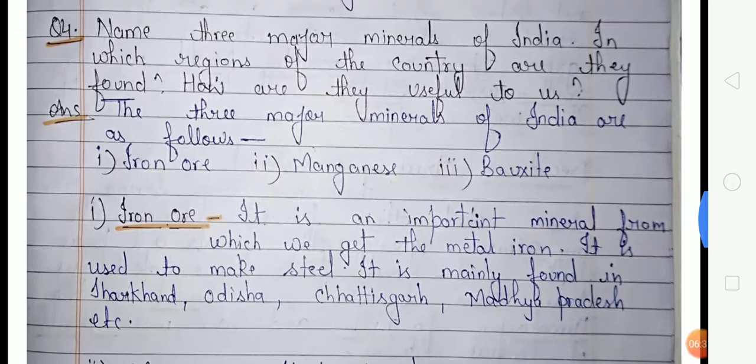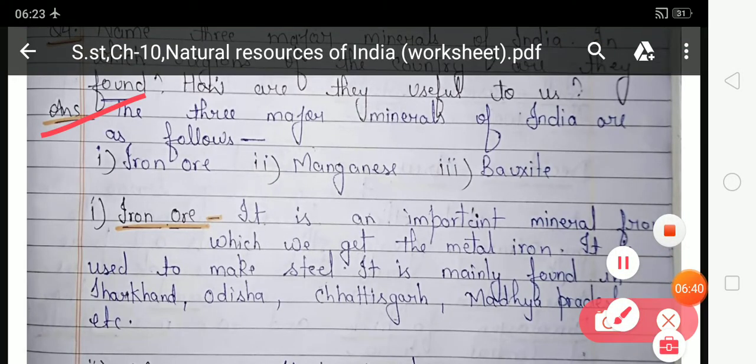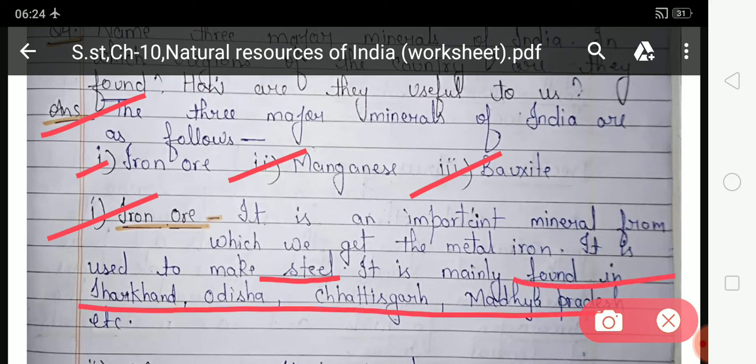Your answer is the three major minerals found. The three major minerals of India are as follows. First one is iron ore, second manganese, third bauxite. First, iron ore. It is the important mineral from which we get the metal iron. It is used to make steel. It is mainly found in Jharkhand, Odisha, Chhattisgarh, etc.